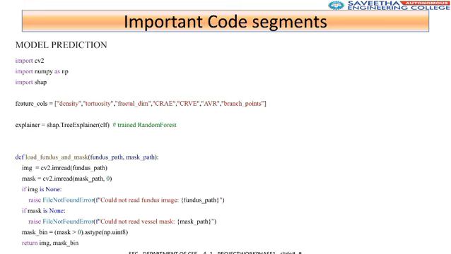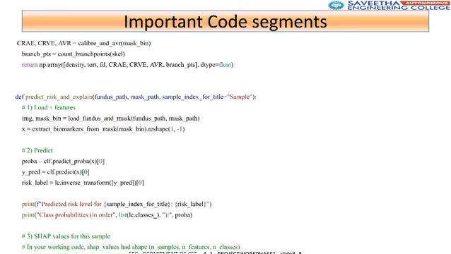The model prediction segment includes loading functions for fundus images and masks, and initial steps for biomarker extraction, which will feed the trained model. The predict_risk_and_explain function completes biomarker extraction, uses the trained classifier to predict the risk level and class probabilities, and computes SHAP values for interpretability.